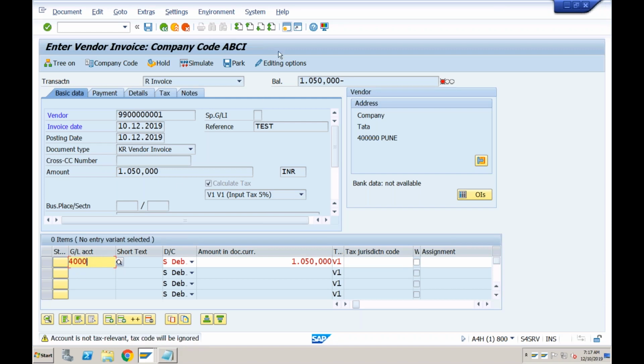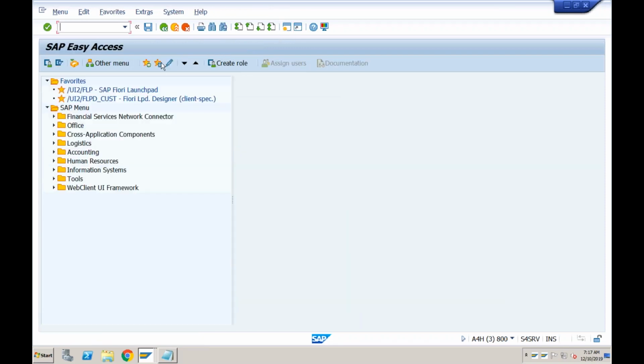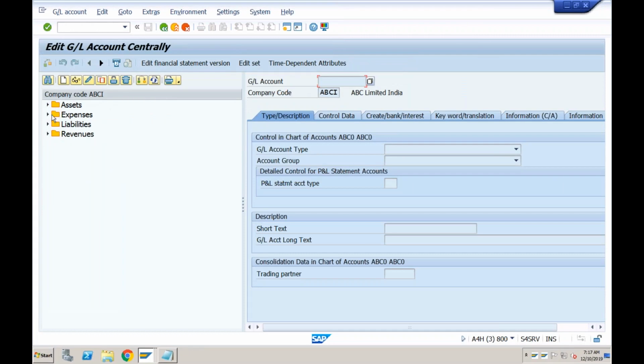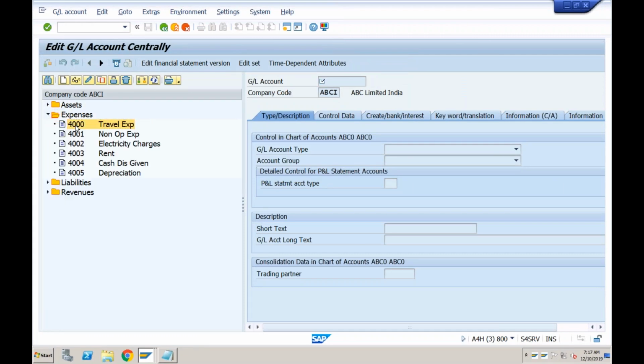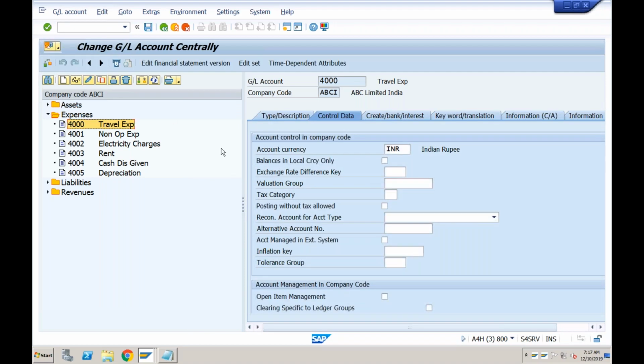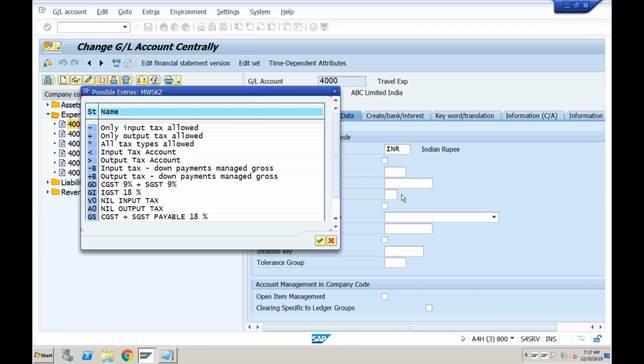Okay, how can you tell that? If you go to the GL master data, so FS00, and for GL 4000, in control data, there is a field related to tax code. You can see this tax category. If you keep it blank, this means you are not going to use any tax code for this particular GL account. If you want to use the tax code, you have to select the tax category from here.